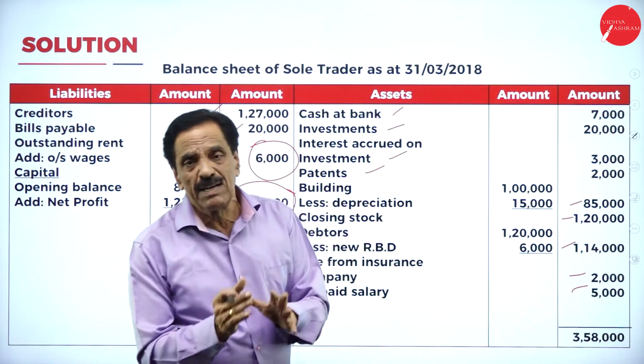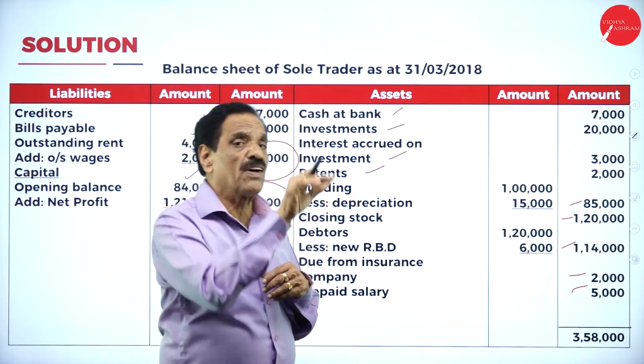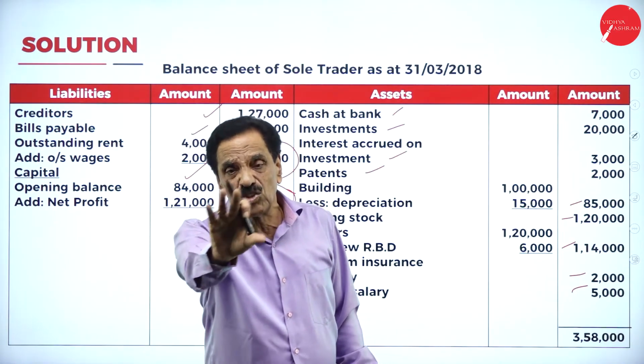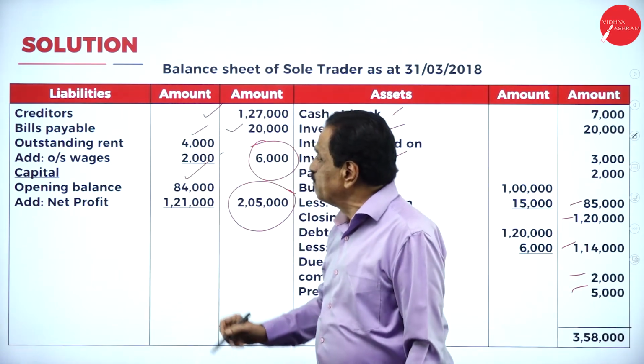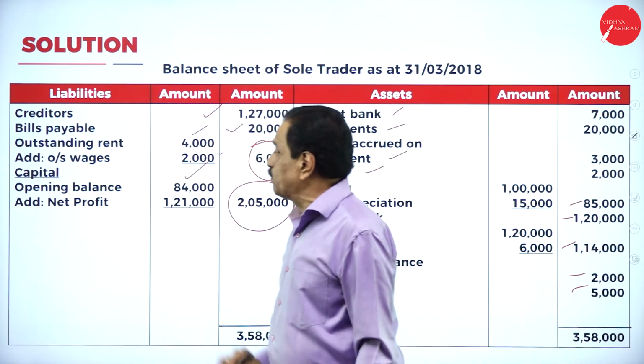2,000. Prepaid is always an asset. In the next year, we pay less, no? We have to pay 40,000. How much have you already paid? 35,000. Next year, you are going to pay only 35,000. Here, creditor is a liability, seller, bills payable, you have to pay.